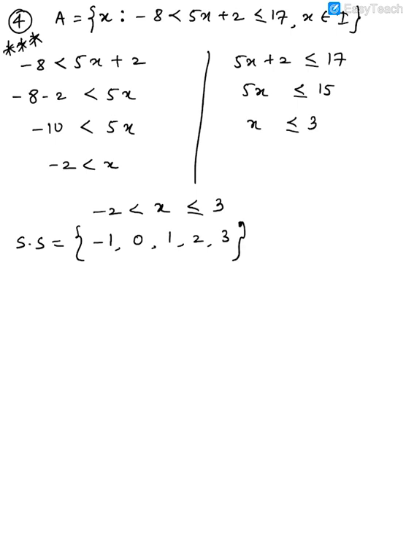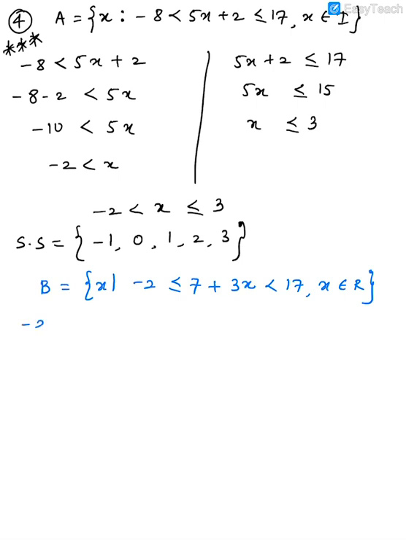Now I'll write the equation for B. So what is given for B? For B, it's given that B is equal to x such that minus 2 is less than or equal to 7 plus 3x, less than 17, x belongs to real numbers.